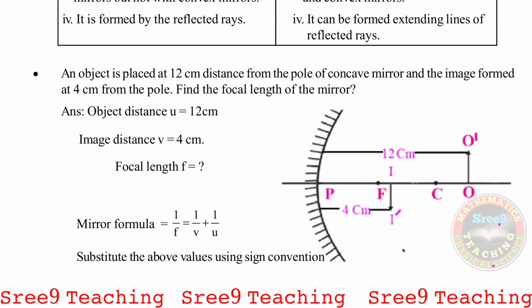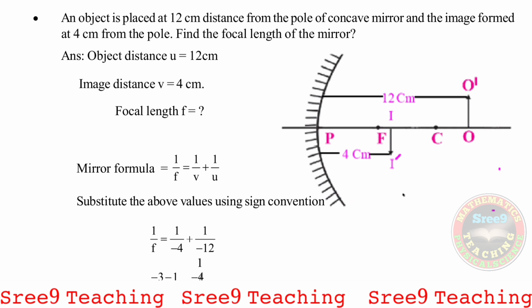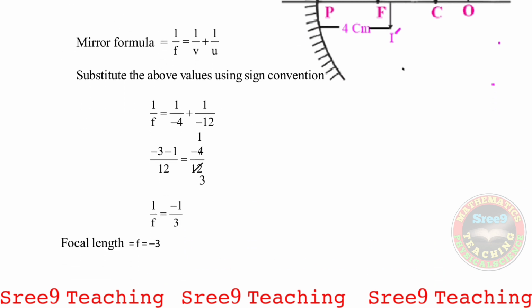Here is one problem question. Now see the question. An object is placed at a 20 centimeter distance from the pole of a concave mirror, and the image is formed at 4 centimeters from the pole. Find the focal length of the mirror. Now see, an object is placed at 12 centimeters. Now we are discussing the answer. Object distance U is equal to 12 centimeters. Image distance V is given as 4 centimeters. Focal length F is equal to question mark. Now what is the mirror formula? 1 by F is equal to 1 by V plus 1 by U.